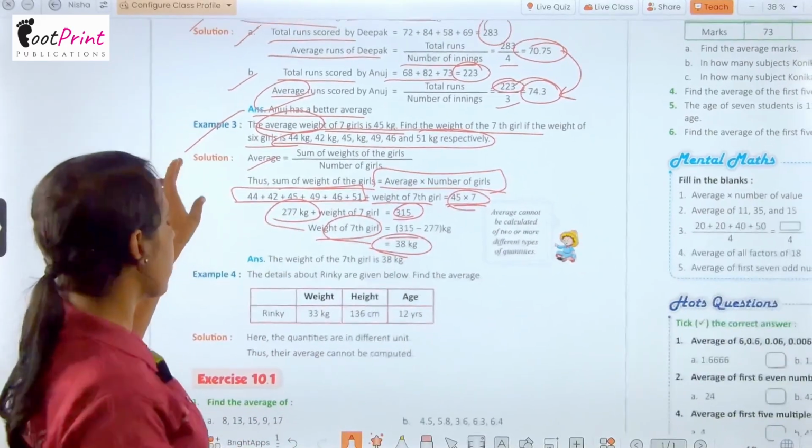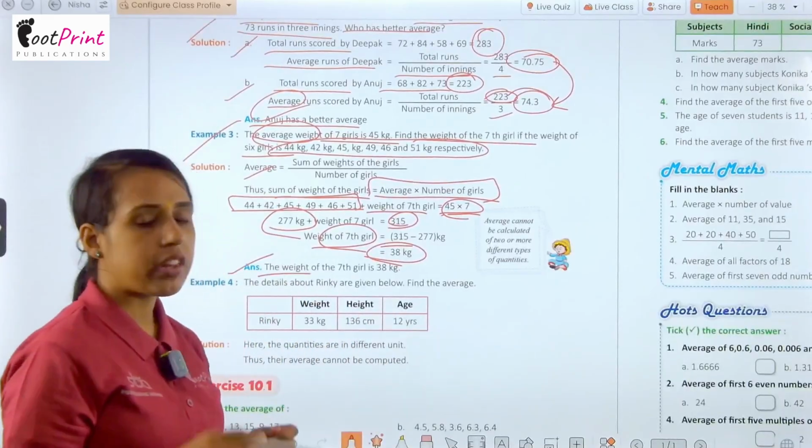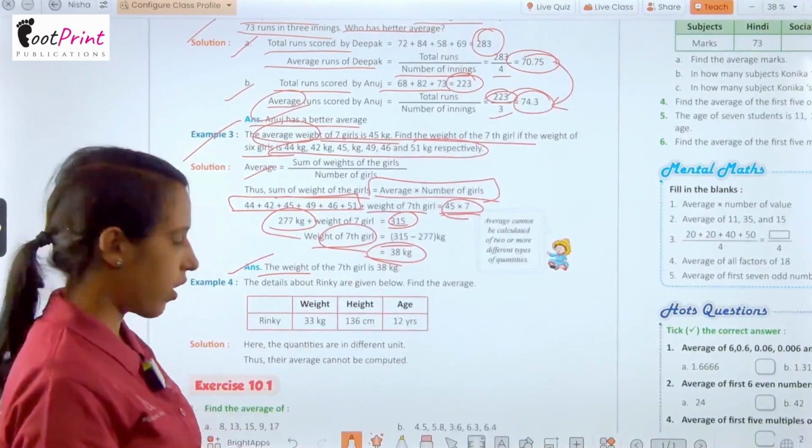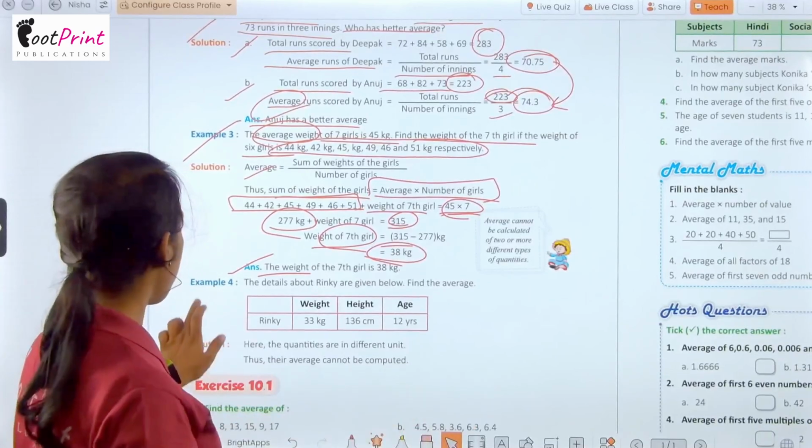It means we can see the answer here. The weight of the 7th girl is 38 kilogram. Okay. Now we have example number 4.